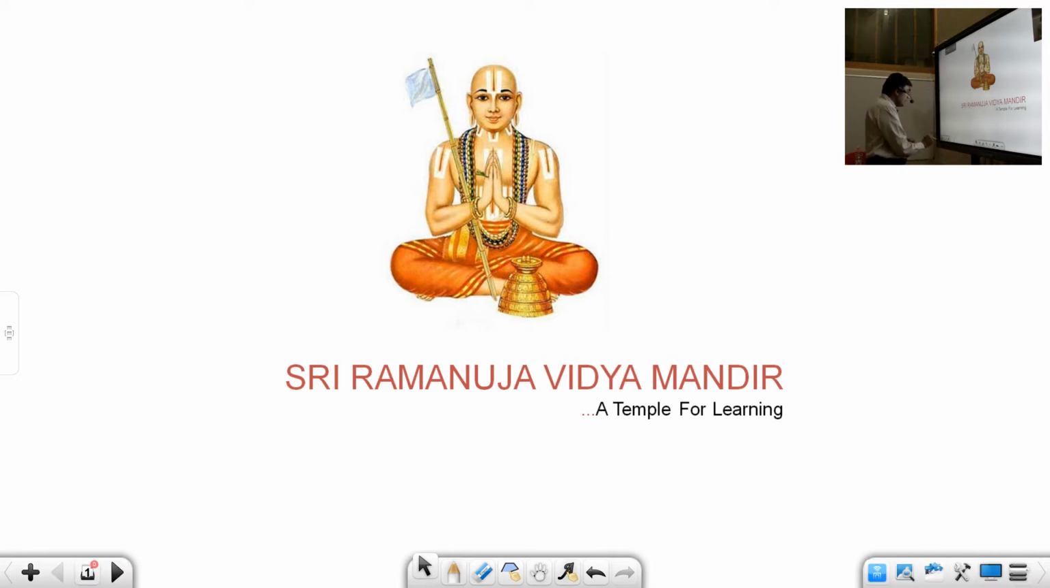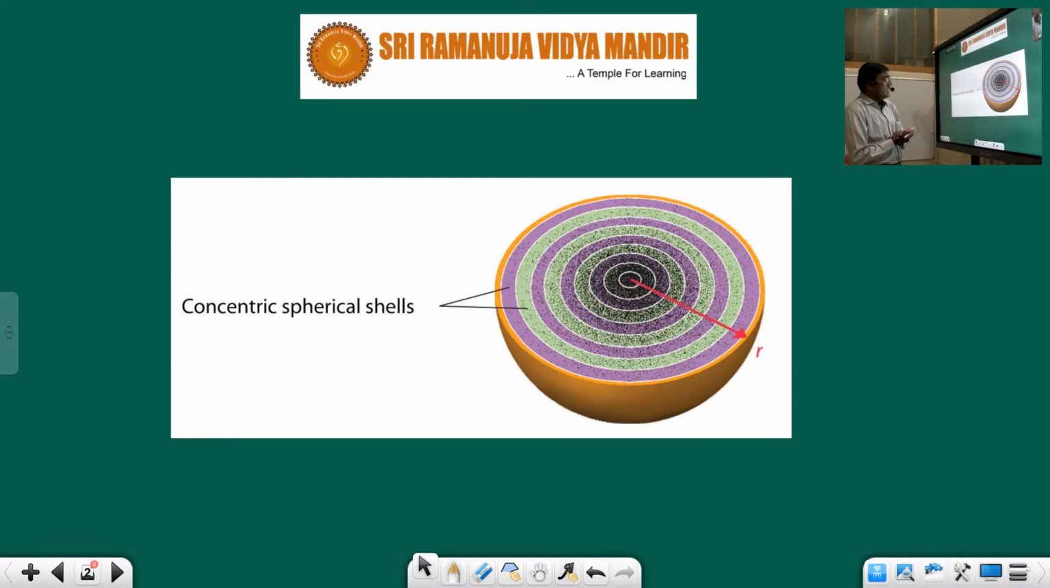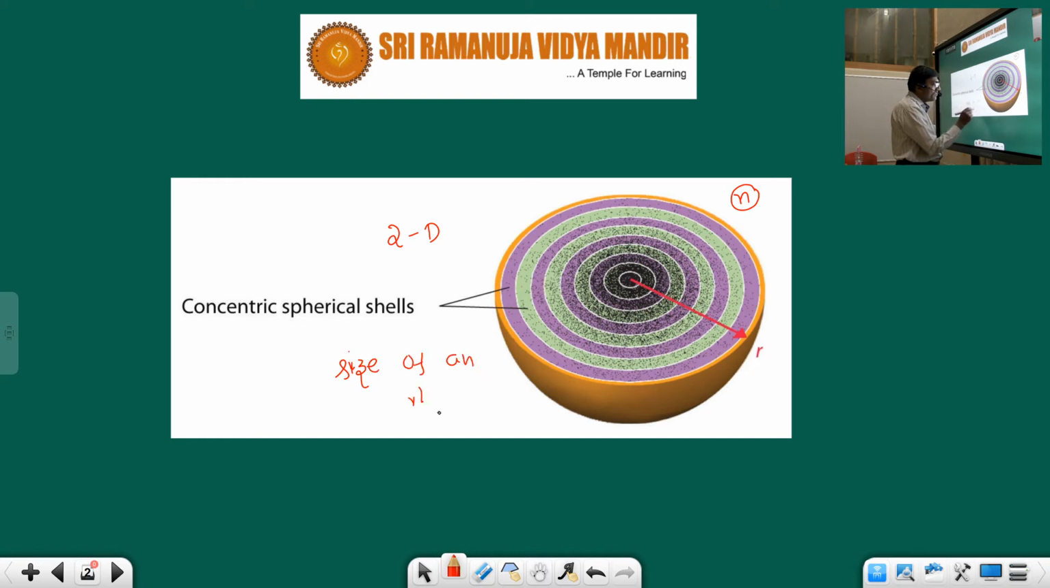So let us have a look now. This is what Bohr's concept is all about. Bohr's concept is a plain 2D concept. So you have only one aspect to differentiate, that is n, which is the principal quantum number. This principal quantum number talks about the size of an orbit, or it also talks about the energy of an orbit. I hope you are very clear.